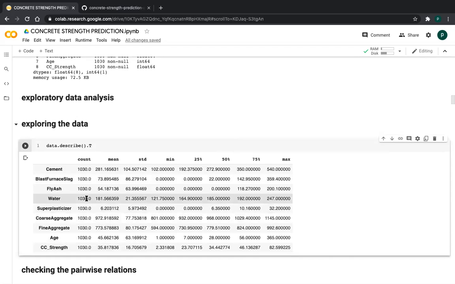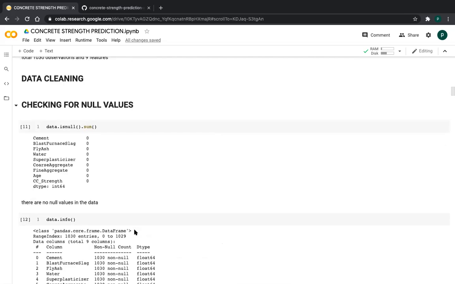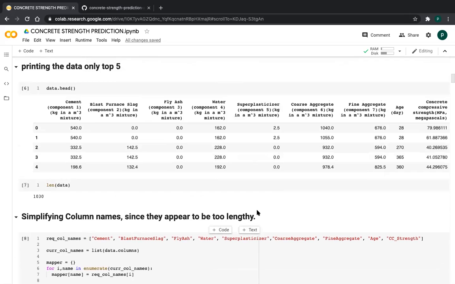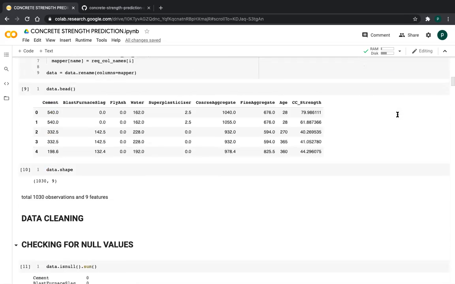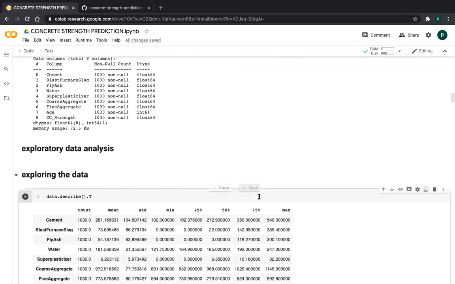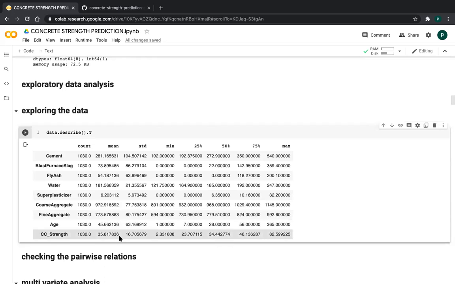From this also we can say there are no null values. Under cement, the average used is 281 kgs, friends, and for water the average used is 181 kgs, and the average age of cement is 45 days, friends. You can see the age; they mention days. So the average age of cement is 45 days, and the average strength is 35.